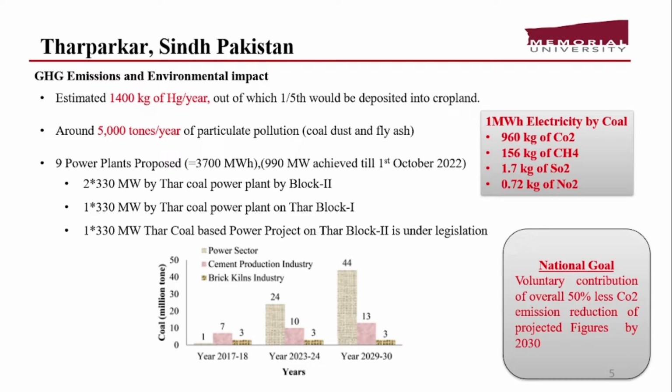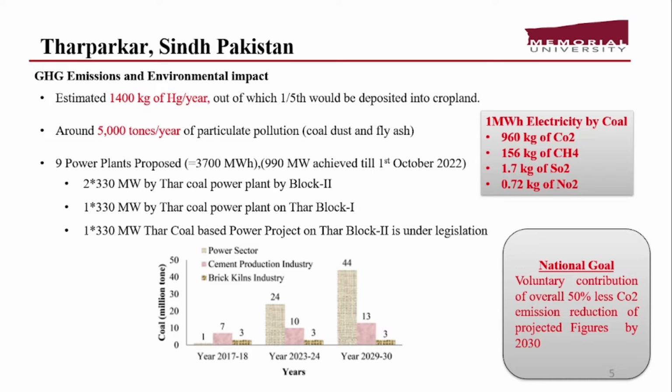One of the studies makes it clear that 1 megawatt hour of electricity production by coal releases 960 kilogram of carbon dioxide, 156 kilogram of methane, 1.7 kilogram of sulfur dioxide, and 0.72 kilogram of nitrogen. If we multiply all these with the megawatt hour figures, the emission release will be very high. So this is basically impacting Pakistan's national goal.